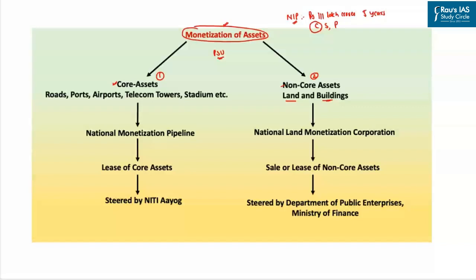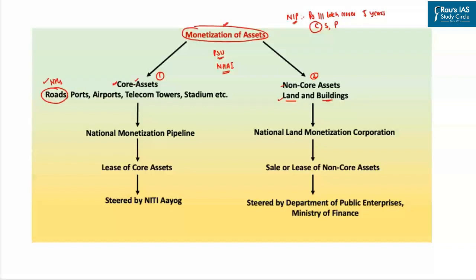To distinguish between core and non-core assets, let's consider the example of the National Highway Authority of India. NHAI may have already constructed national highways, and these national highways might be maintained by NHAI presently. So these already constructed national highways can be considered core assets for the National Highway Authority of India. On the other hand, the surplus land and surplus buildings which NHAI owns may be considered non-core assets.